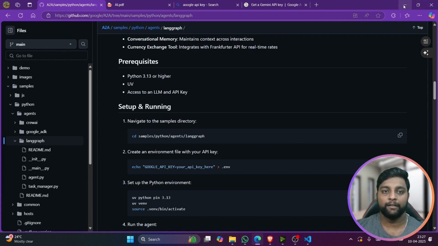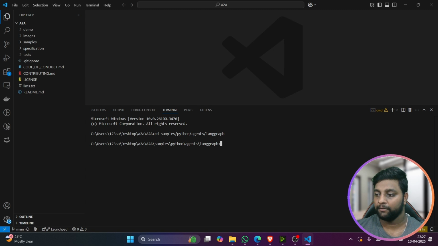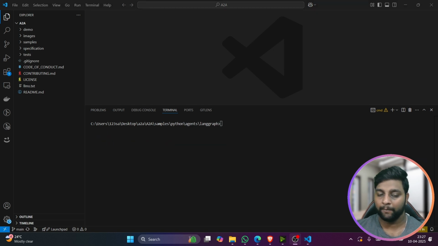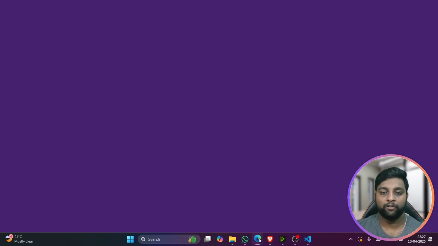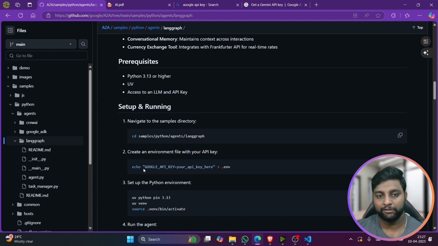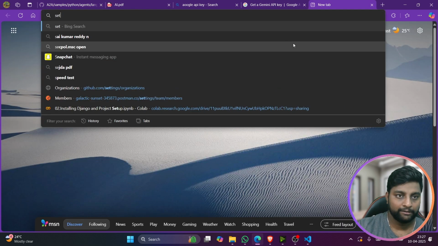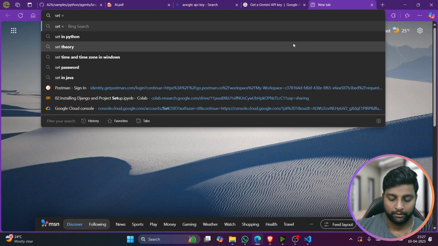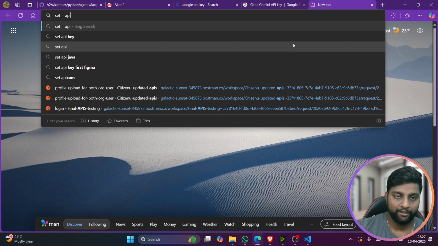Let me just set this API key and I'll come back. Okay, so I have set my API key. I cannot show you my API key, so just use set GOOGLE_API_KEY equals to. You have to just provide this in the terminal. No need to give the open brace dot env, so just type this command. I'll just show you. See here, set equals to, and here your API key, not even double quotes.